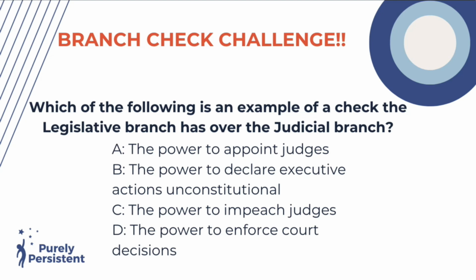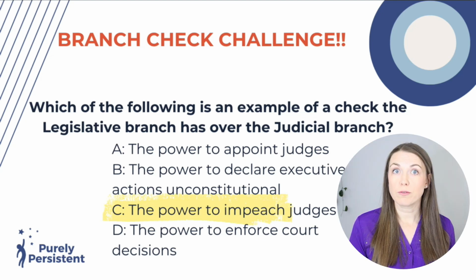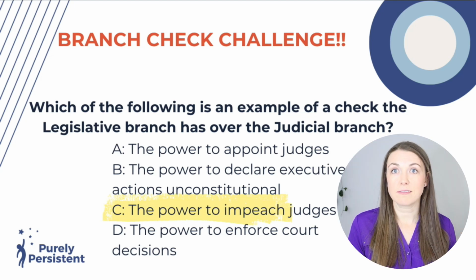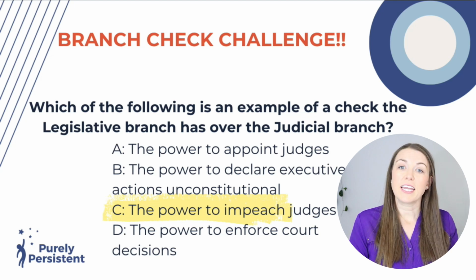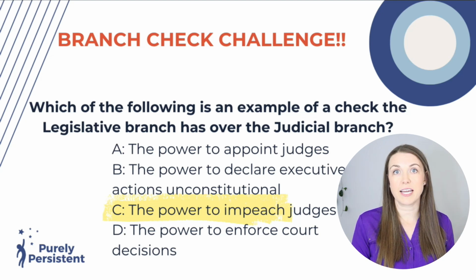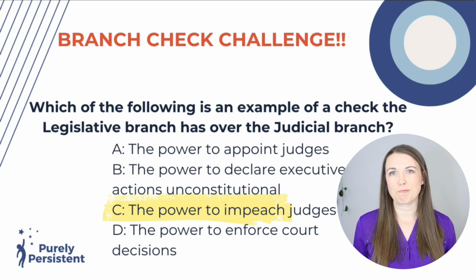What can the legislative branch do over the judicial branch? The answer is they can impeach the judges or go through the process. Maybe a judge had some sort of act of misconduct. Impeaching is going through the process of getting rid of that judge, right? That's what the legislative branch can do.